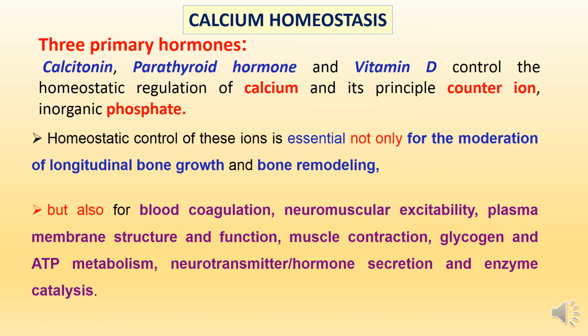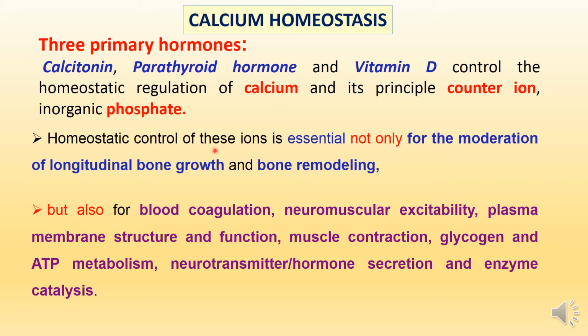What is meant by calcium homeostasis? Calcium homeostasis means control and the regulation of calcium level in the serum. Serum level of calcium can be controlled by three main hormones, which are calcitonin, parathyroid hormone, and vitamin D. These three hormones are essential in controlling calcium level in serum. These three hormones can control calcium level and its principal counter ion, phosphate.